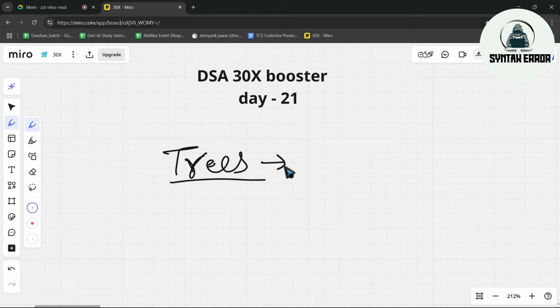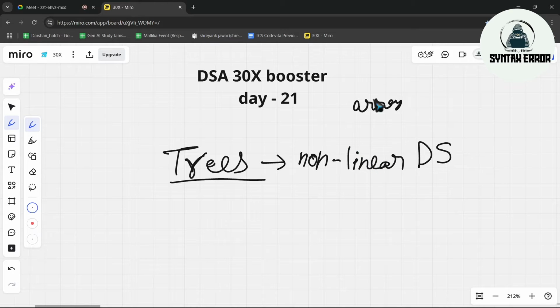So let's first see what the definition of a tree is. It is a non-linear data structure. What are the examples for linear? Arrays are an example of a linear data structure. One more example is linked list. Linked list is a linear data structure. So tree is also one of the non-linear data structures, and